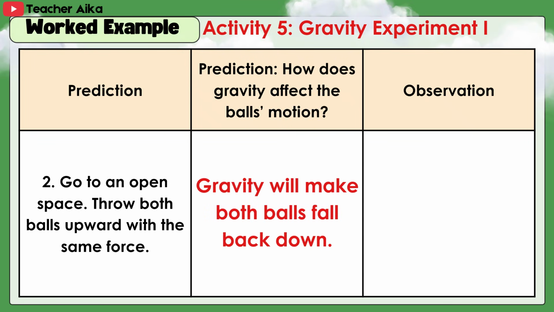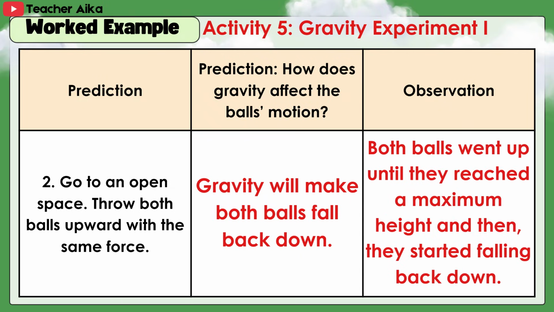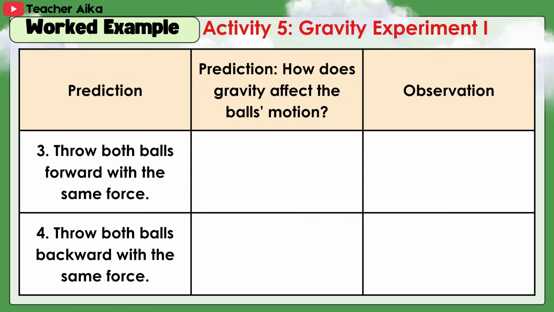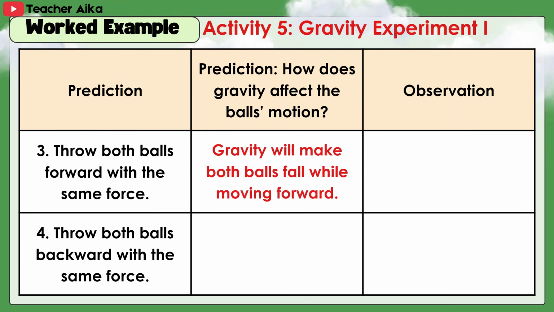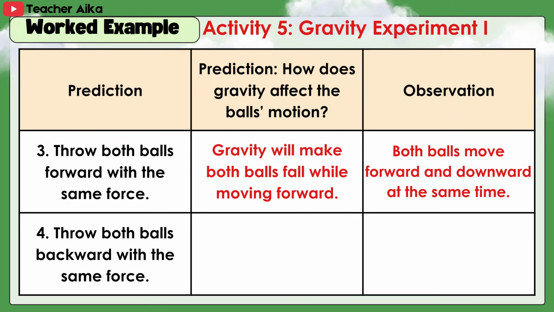Gravity will make both balls fall back down. Both balls went up until they reached a maximum height and then they started falling back down. 3. Throw both balls forward with the same force. Gravity will make both balls fall while moving forward. Both balls move forward and downward at the same time.